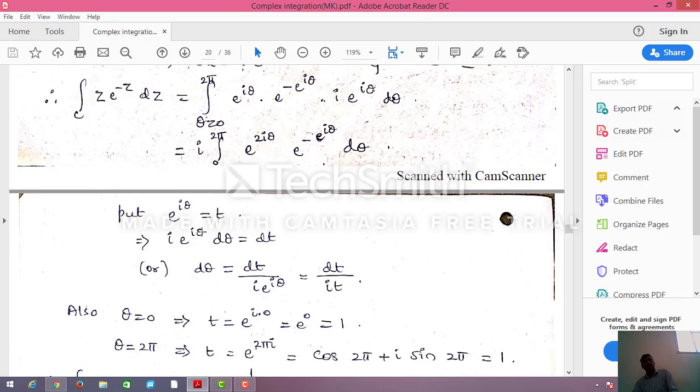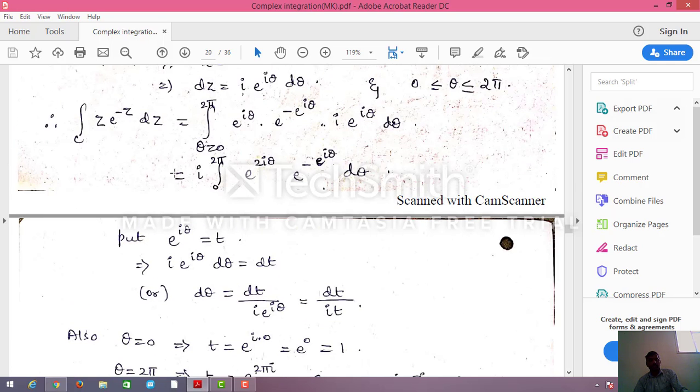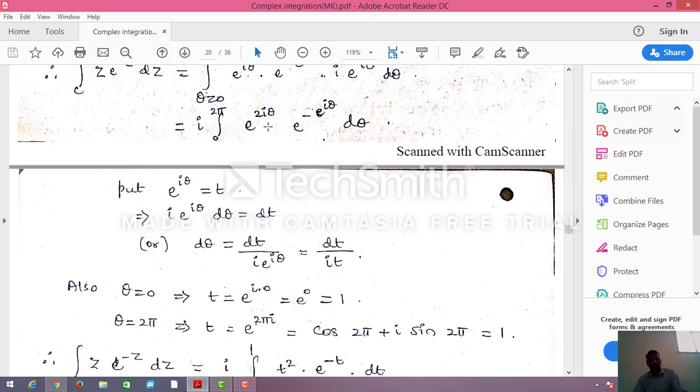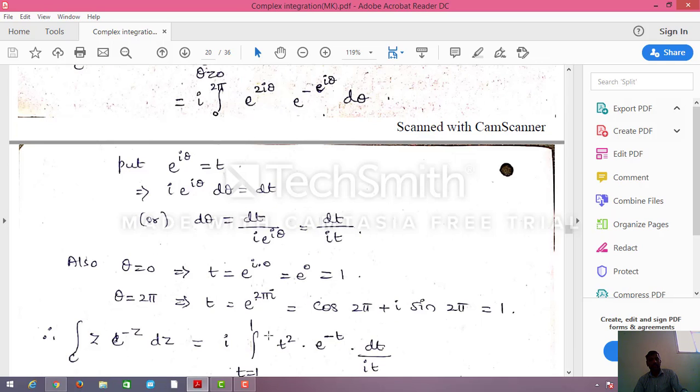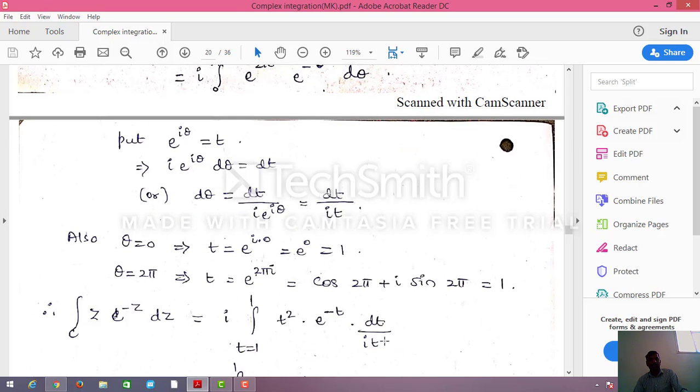Once I take the substitution, I have to convert the limits also. If θ equals 0, t equals 1. If θ equals 2π, t also equals 1. Now substituting in the integral over C of z e^(-z) dz, I get i times the integral from t equals 1 to 1 of t squared, since e^(2iθ) is t squared, times e^(-t) dt divided by i t.